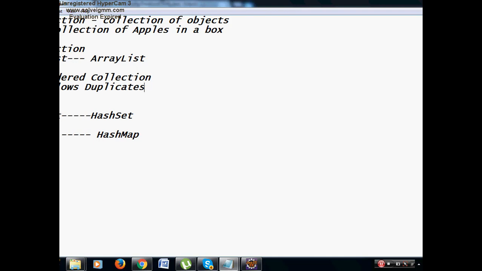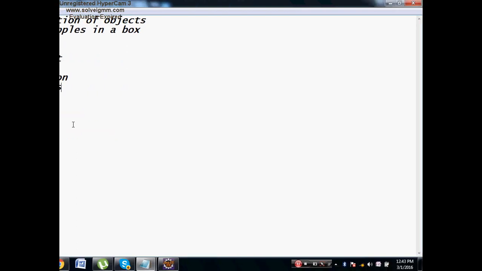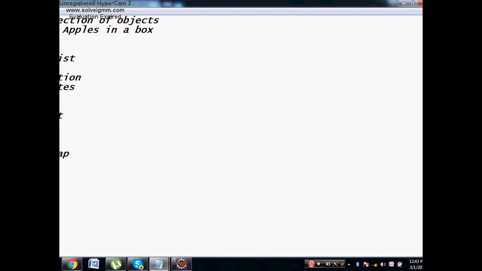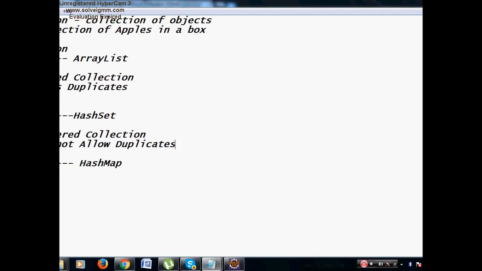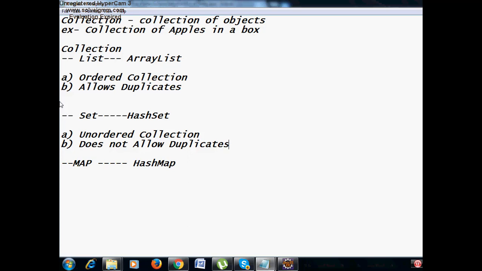Now, what is a set? Set is nothing but an unordered collection, and it does not allow duplicates.